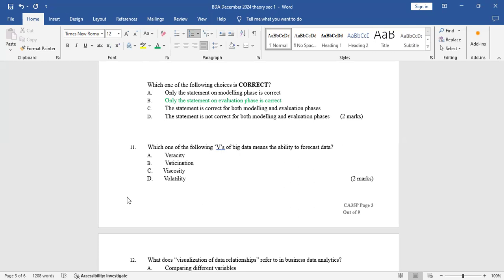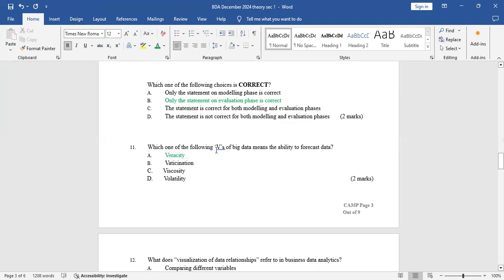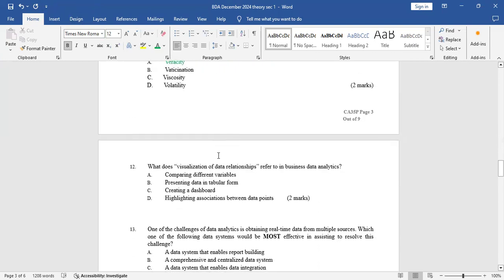The others, vaticination, viscosity, volatility, those are not V's of big data. So automatically you just eliminate B, C, and D and you choose veracity. You don't even have to think more about that. Those are free marks that the examiner gave to save your skin.